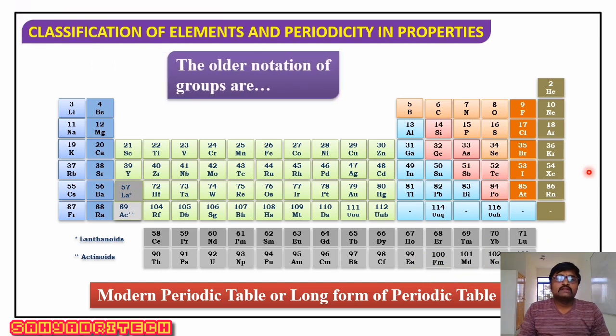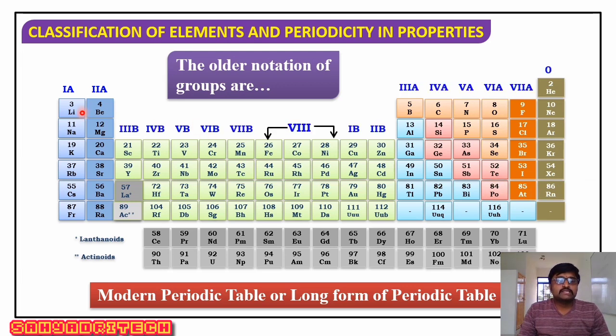Further, consider the older notation of groups according to Mendeleev's periodic table. Those are numbered as first A, second A, third A, fourth A, fifth A, sixth A, seventh A, and group 0 elements.